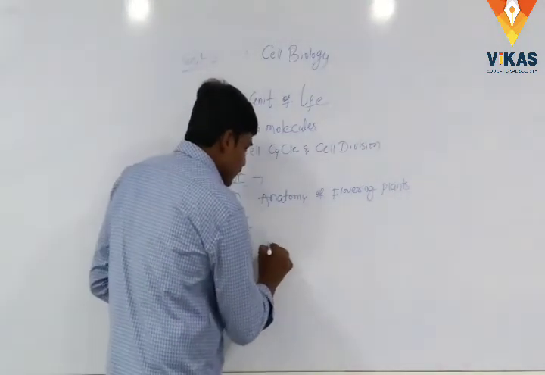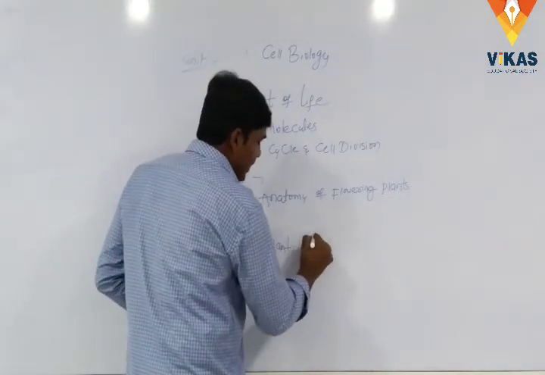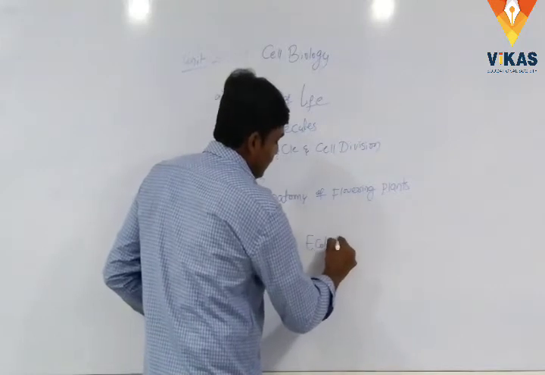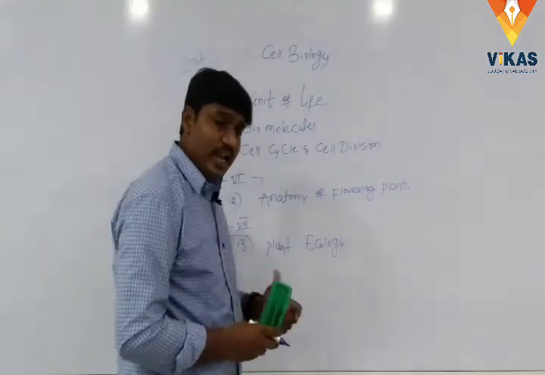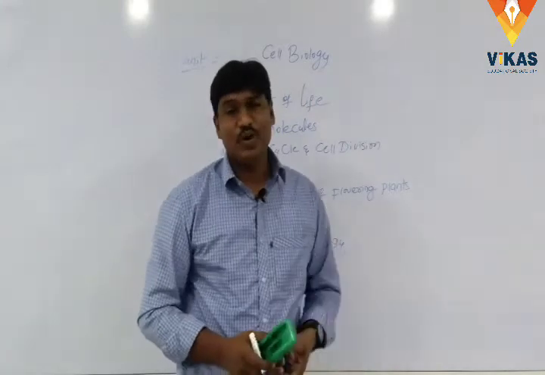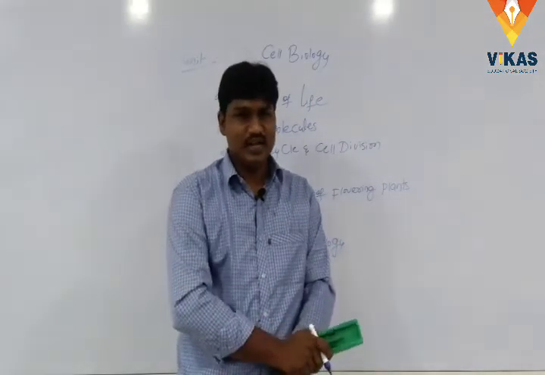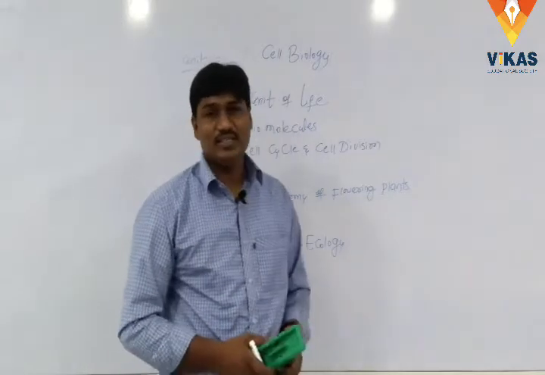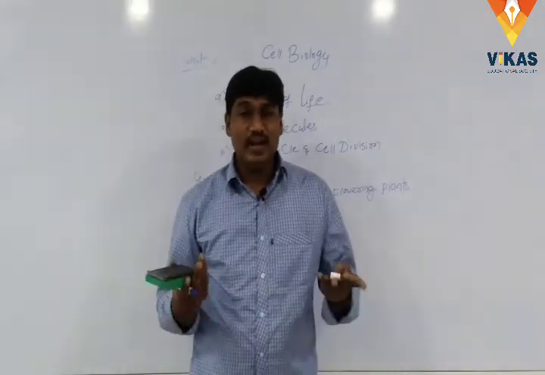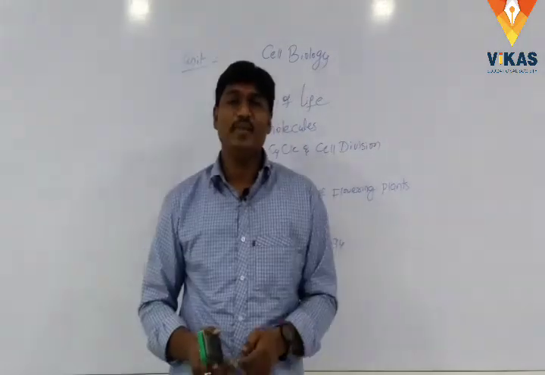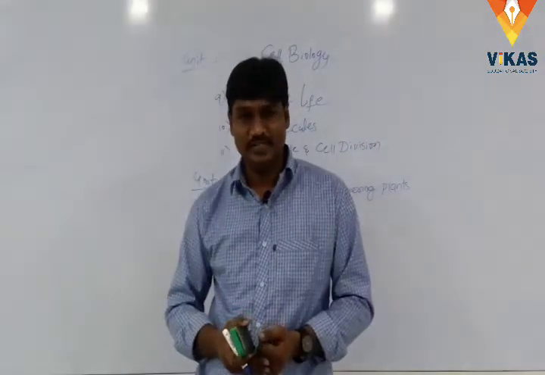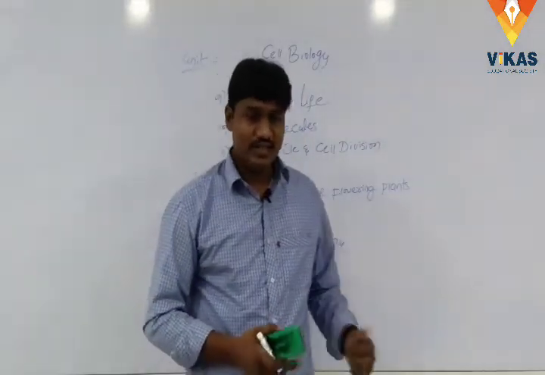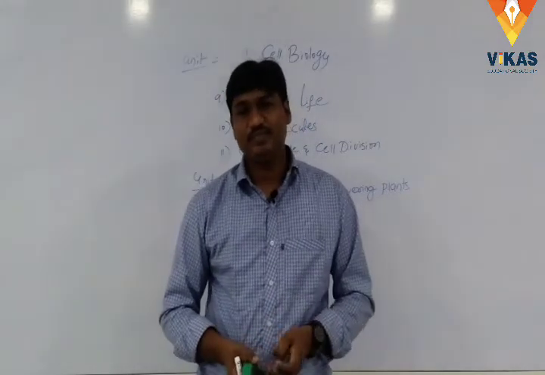There are two types of ecology, plant and animal ecology, and the same topic is revised in zoology also. In zoology there is also ecology, but we have studied plant ecology. Plant ecology means the relationship between plants and environment and ecological services. We have studied these topics in ecology.